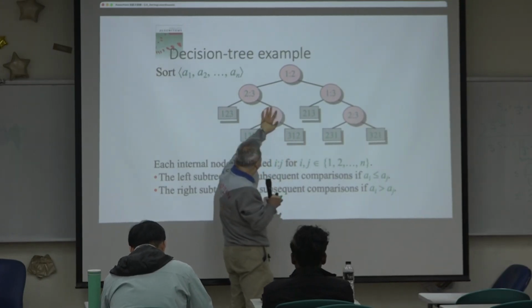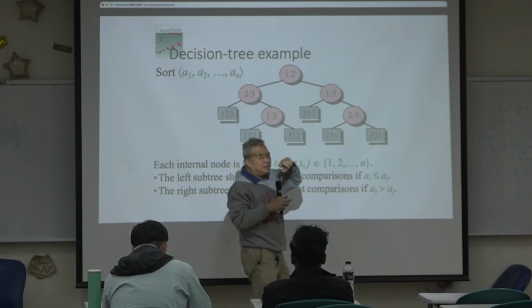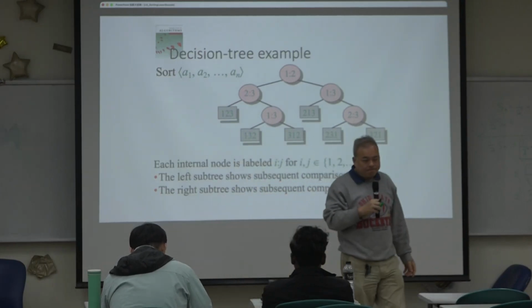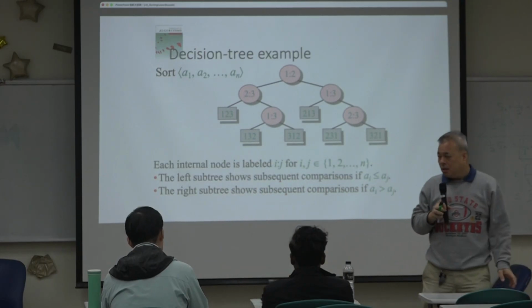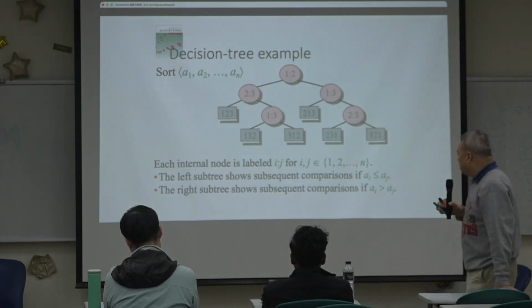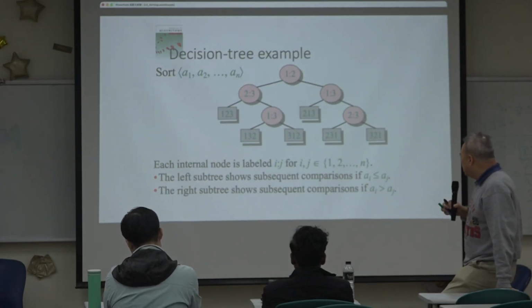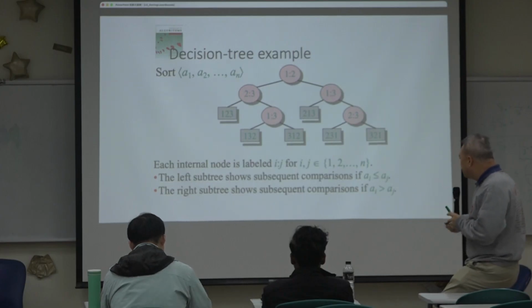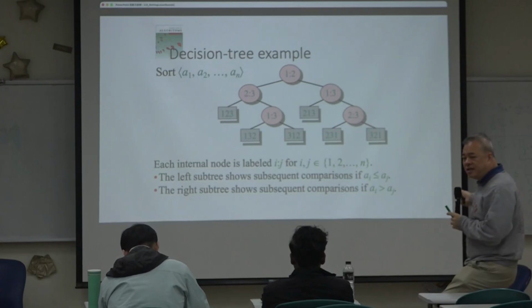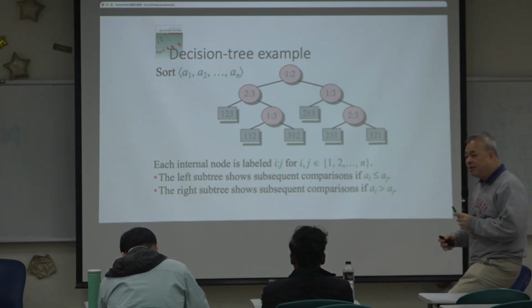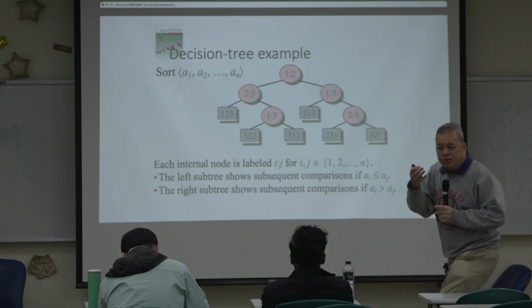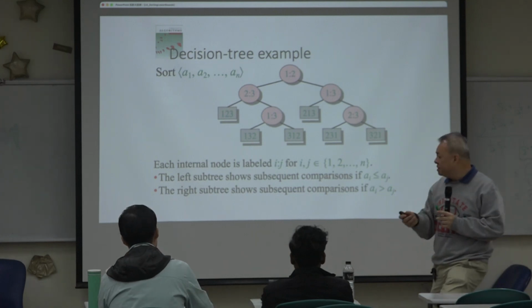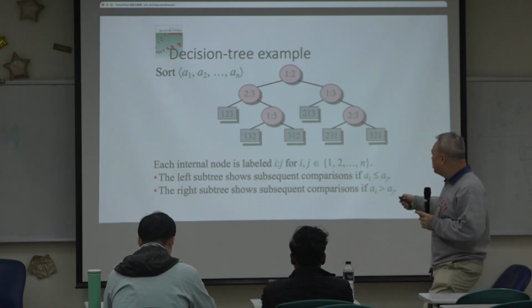So none of these comparisons can be skipped. This is for three numbers. You can generalize this easily to n numbers. This is what we call a decision tree.